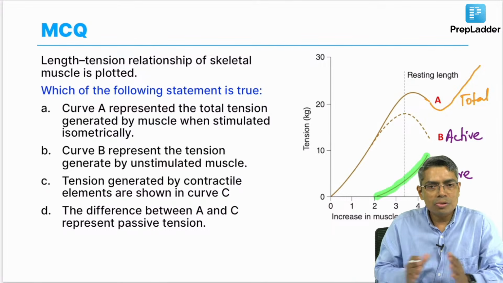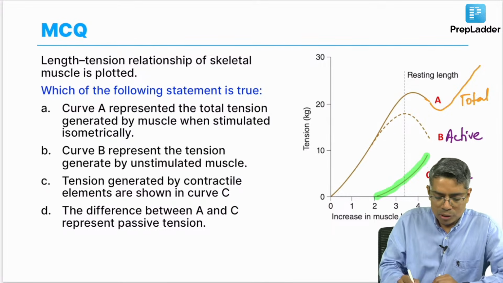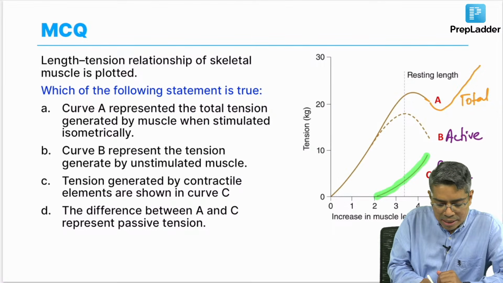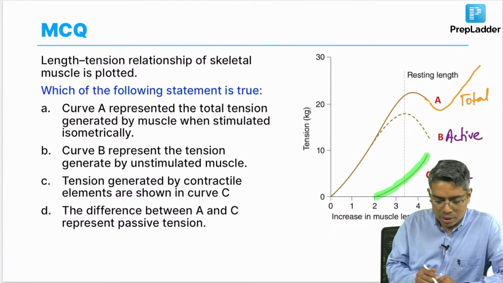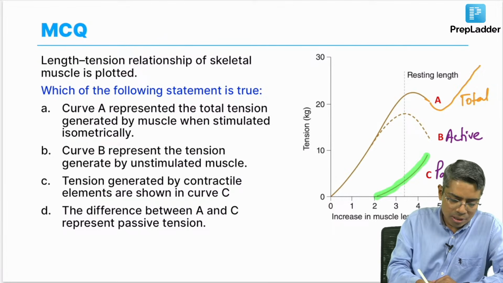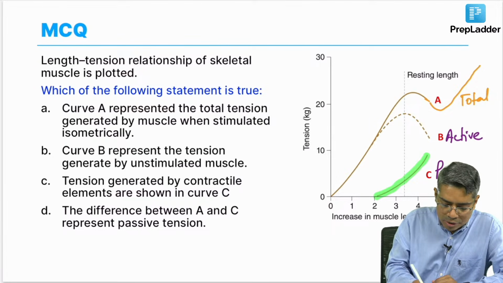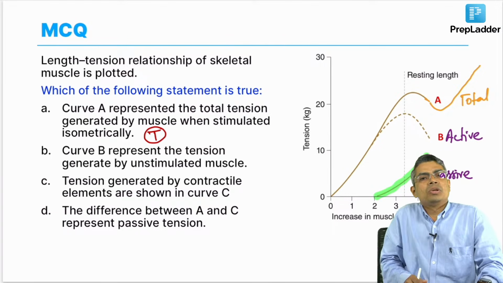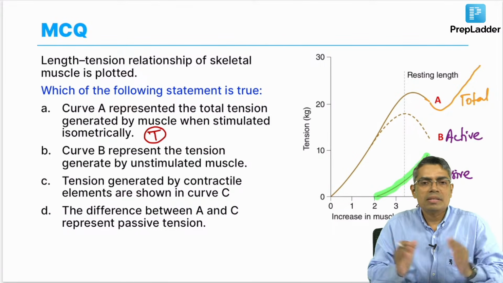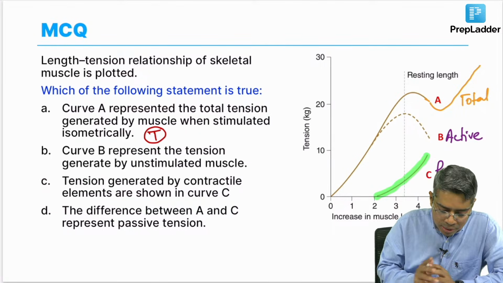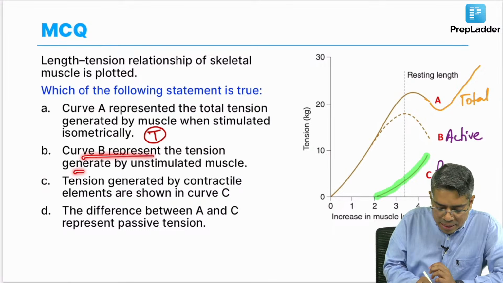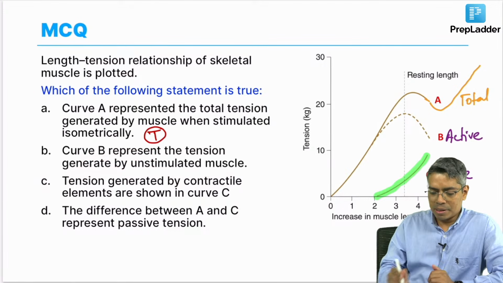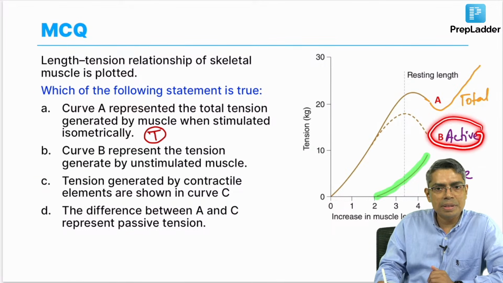So now you try to look at the MCQ's options. Option A is saying curve A represents the total tension generated by the muscle when stimulated isometrically. So this is absolutely a true statement, okay, because curve A is the total tension curve when the muscle is stimulated. Option B says curve B represents the tension generated by the unstimulated muscle. So curve B is the active tension.